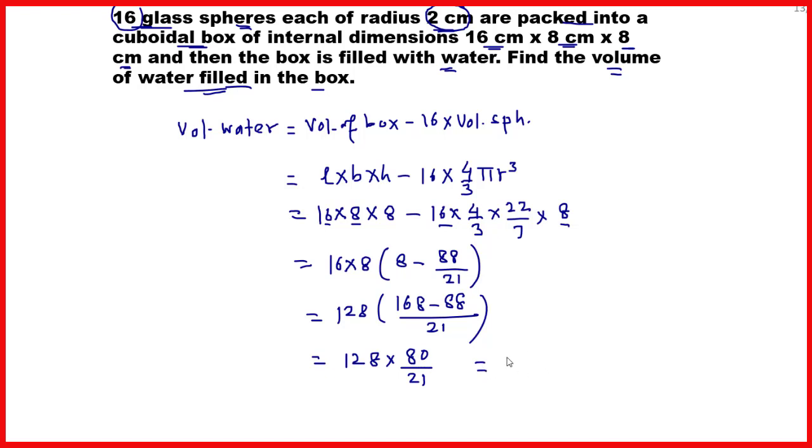And if you solve this further, you will get it as 487.6 cubic centimeter. So 487.6 cubic centimeter of the water will be filled in the remaining portion of the cuboidal box.